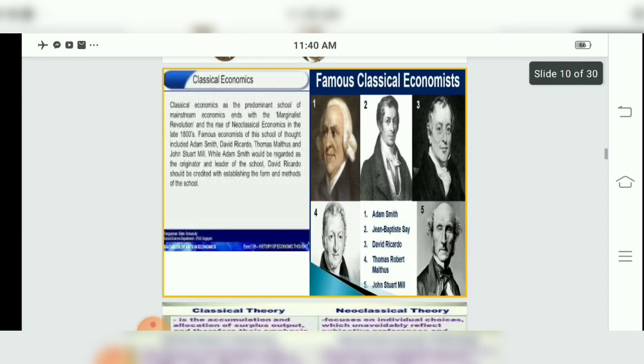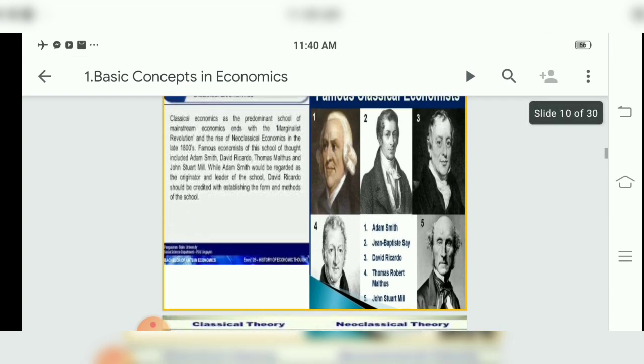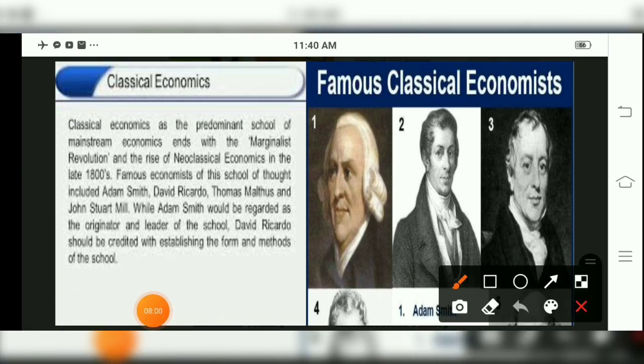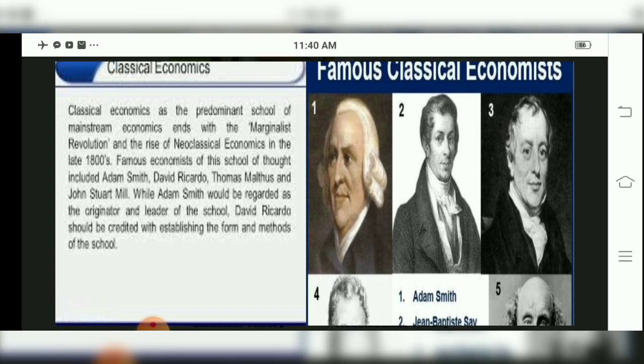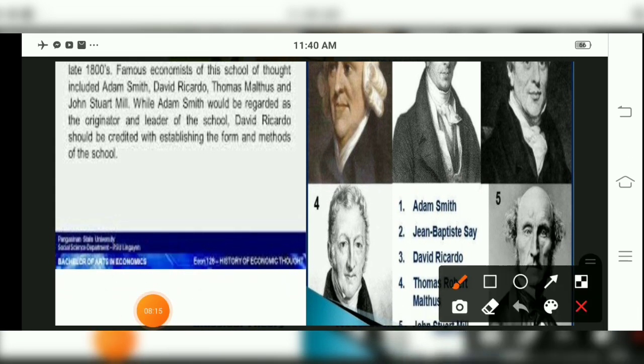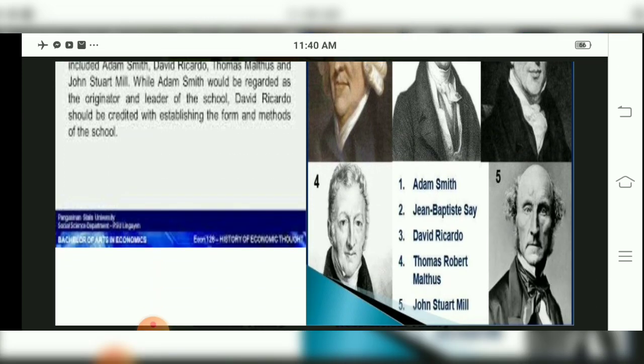You can see Adam Smith, Professor Jean-Baptiste Say, David Ricardo, Thomas Robert Malthus, children, and John Stuart Mill. See, over here, we'll see one by one. This is Professor Adam Smith, the one that is coming under famous classical economists, children. Then we have next one, that is Jean-Baptiste Say, Professor David Ricardo, children. Then we have Thomas Malthus and we have John Stuart Mill. So these are our famous classical economists.